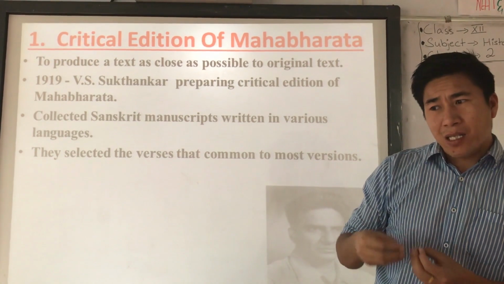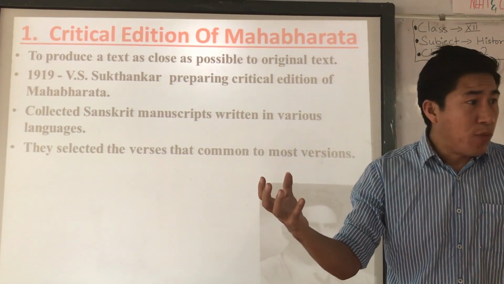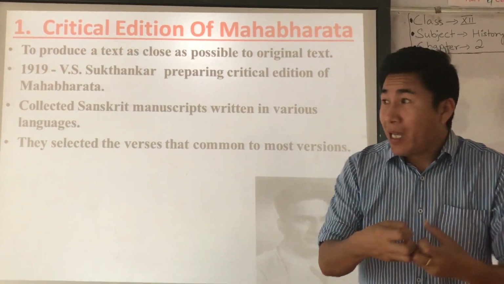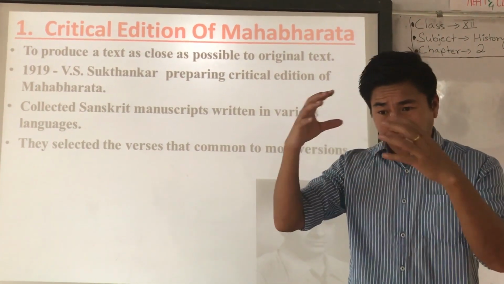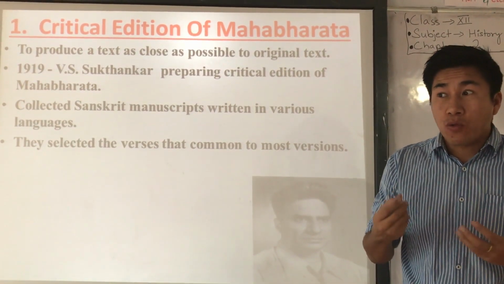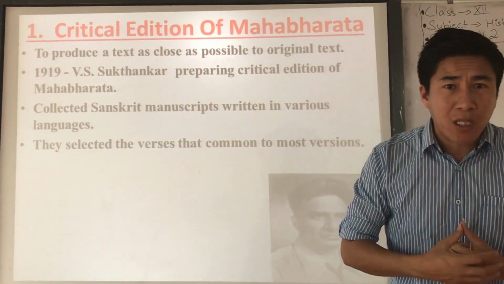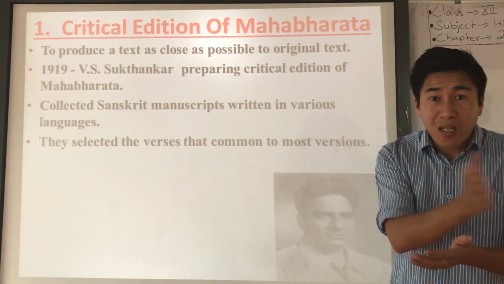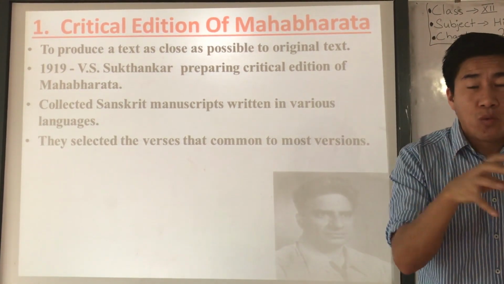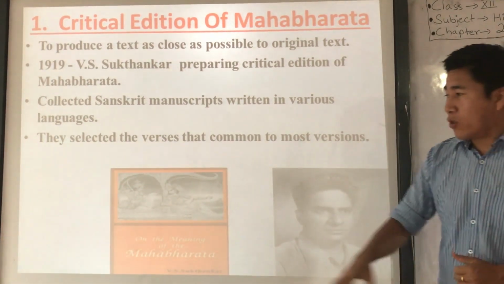Suppose there was a Mahabharata text in Tamil and a Mahabharata text in Gujarati. If they compare both, there were different stories. What they do is collect all the common stories. Sometimes different texts have different stories, because authors used to write Mahabharata according to the audience. That's why some texts have exaggerated stories. So their work is to filter, separate, and collect all these common verses, to produce one book. That book we call the critical edition of Mahabharata.